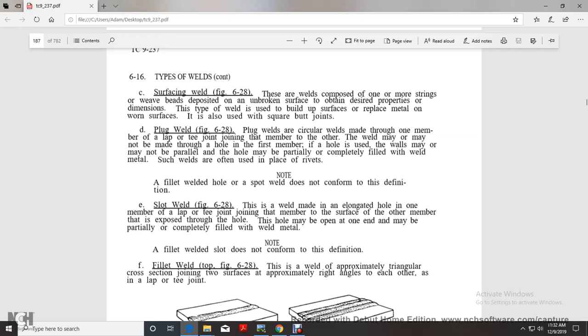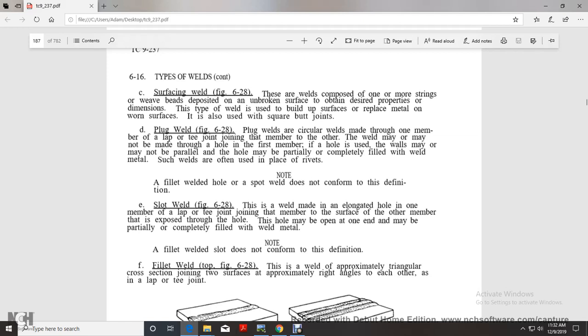Plug weld. The circular weld is made in one member of a lap or T joint, joining the members together with the weld. The hole may or may not go through the first member, but it is used for the weld. The hole may be partially or completely filled with weld metal. The spot weld is often used in place of rivets. A fillet weld in a hole, or a spot weld, does not conform to the definition.